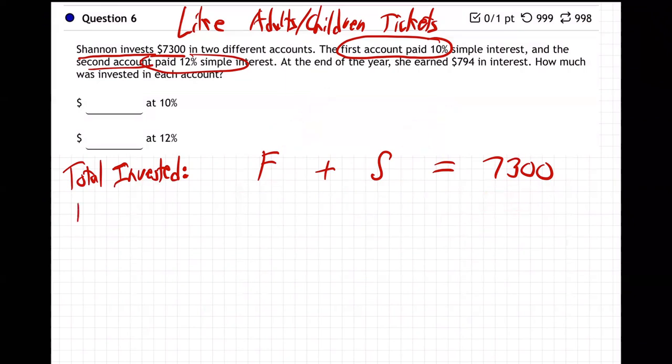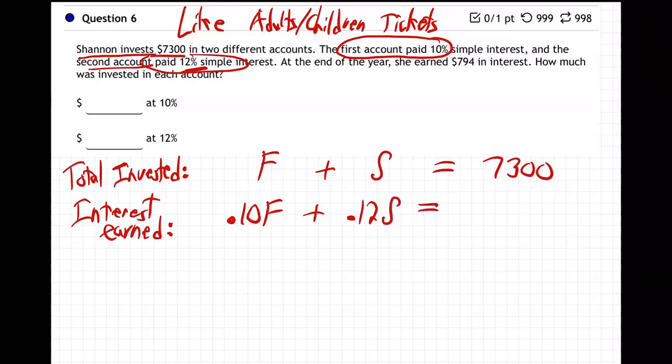And then the second equation is all about the interest earned. In the first account, she earns 10% interest. So however much money she puts in the first account, she gets 10% of that. So 0.10 F. Remember, whenever we have a percentage, you've got to change it to a decimal. Move the decimal back 2 places. The second account, 12% interest, 0.12 times the second account. And at the end of the year, she earned $794 total interest. There's our second equation.